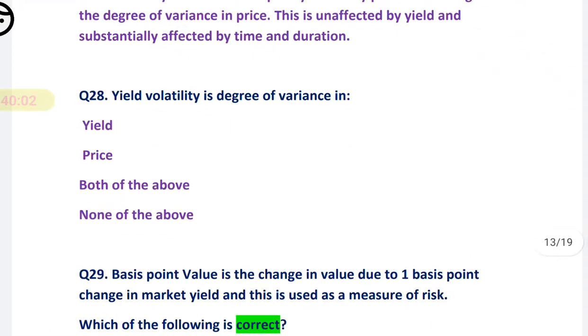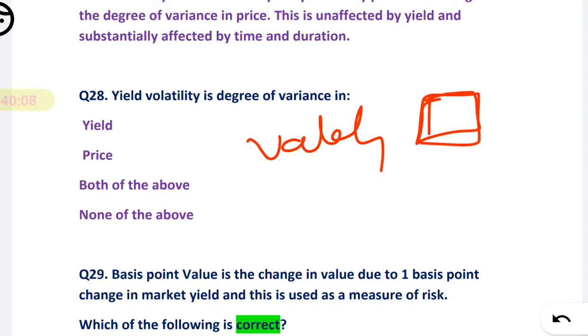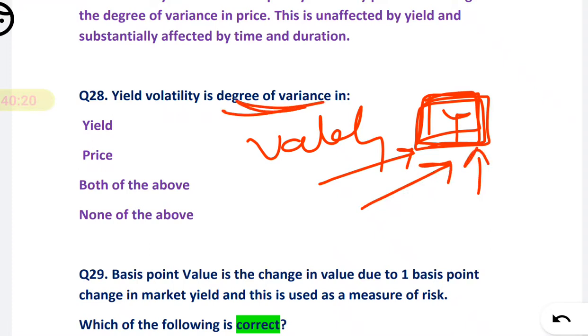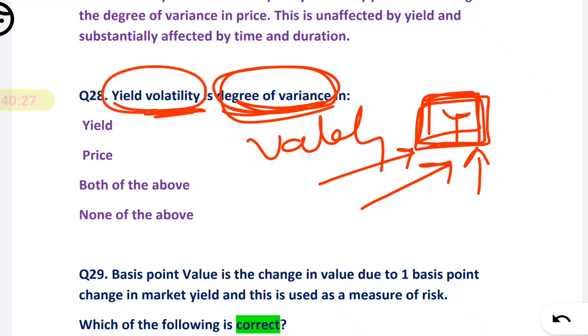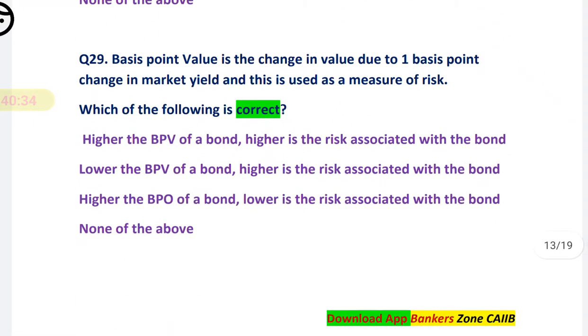See, what is volatility? Volatility means how volatile things are, how frequently they change. Okay, that is volatility. If you are considering the yield, how the yield is changing frequently, that is the degree of variance, how it varies. So in case of yield volatility, there are changes in the yield. Simple.